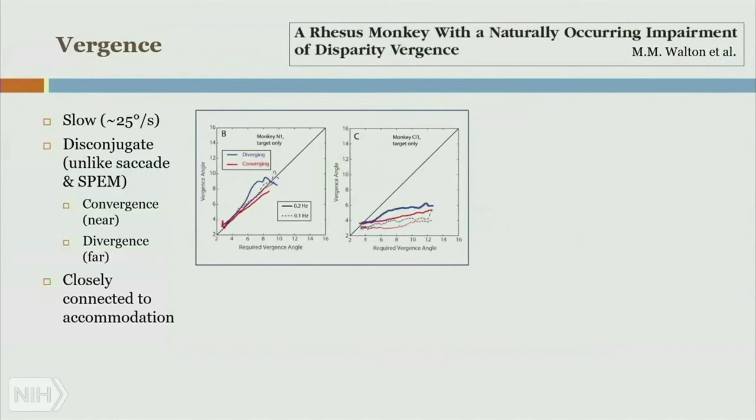M. Walton et al. Chart showing vergence angle versus required vergence angle for monkeys N1 and O1. For N1, diverging and converging closely match the 45-degree angle on the chart. For O1, both diverging and converging are well below the 45-degree line.